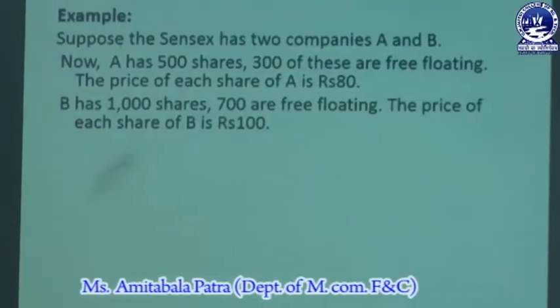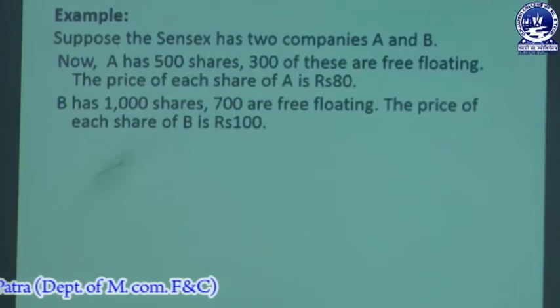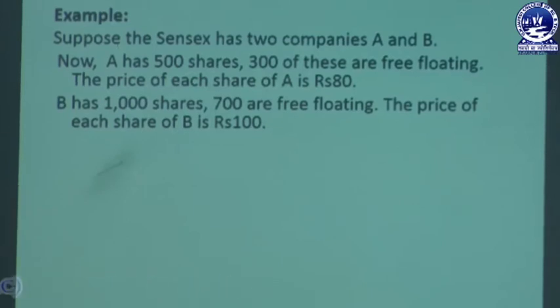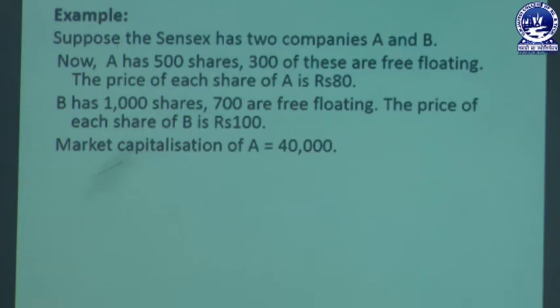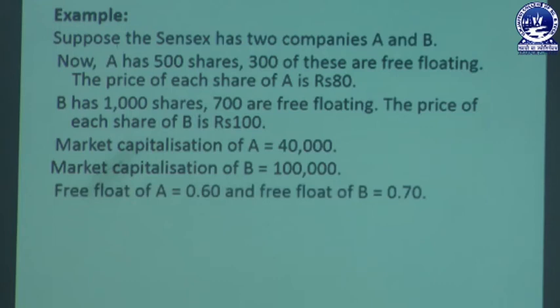Another company B has 1000 shares, out of that 700 are free floating, and the price of each share of B is rupees 100. The market capitalization of company A is 40,000 and the market capitalization of company B is 1 lakh, and the free float of A is 0.60 and the free float of B is 0.70.